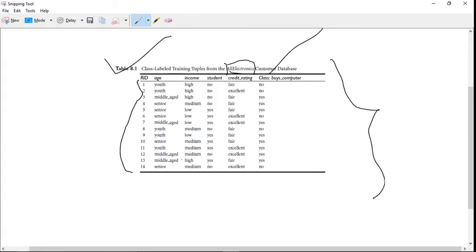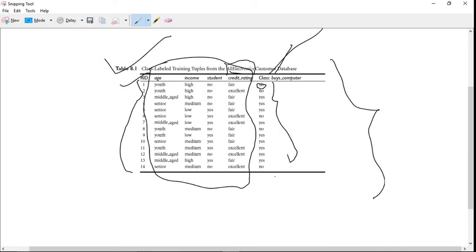And finally, based on all these things, this part of the attributes are the participating attributes, and this is the decision attribute. That means whether that person will purchase the computer or not. So this is binary classification, either yes or no. Buy computer, yes or no. These 2 classes, binary classification. Age, income, student are the participating attributes. This is the decision attribute. So this is the data set that we will be dealing with.